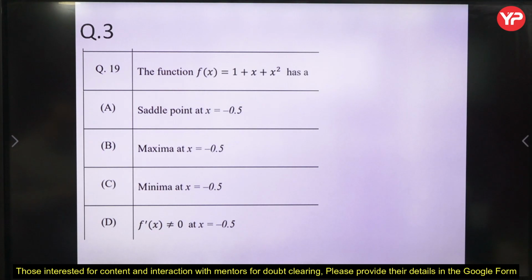So, very simple question. There is a quadratic parabola.